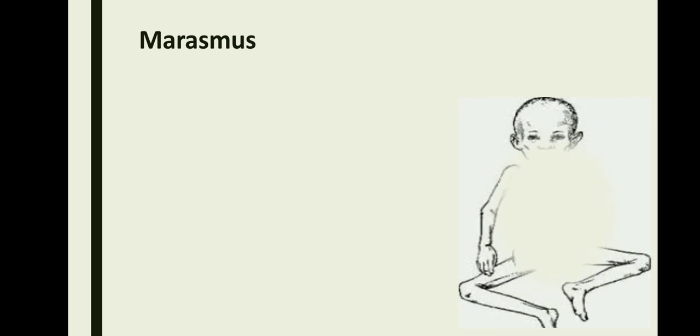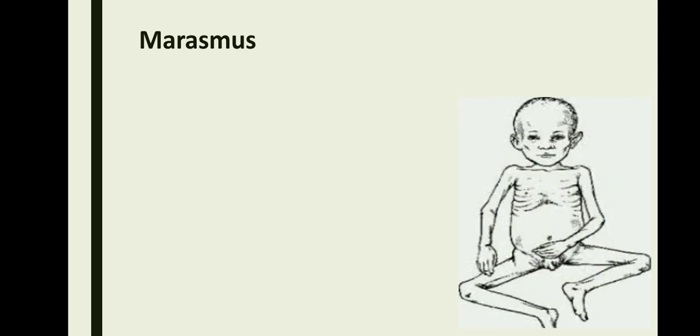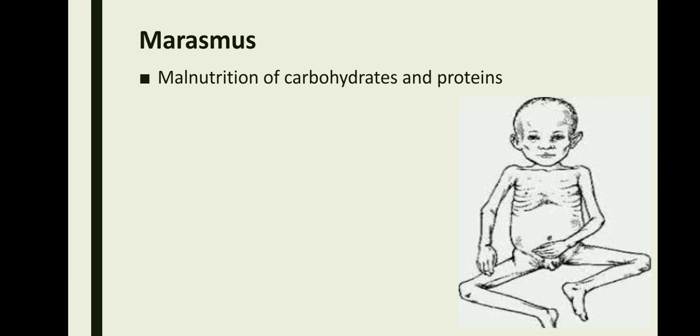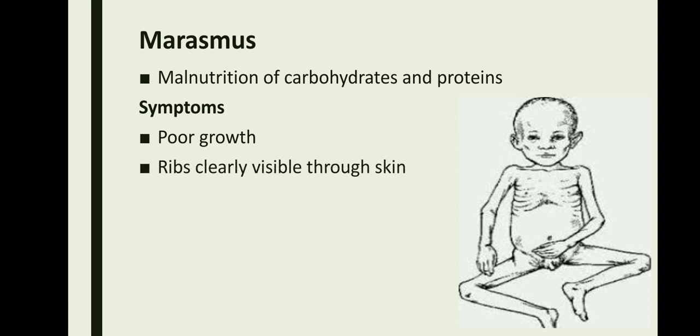The next disorder that we are going to be discussing is Marasmus. Marasmus is again a protein deficiency disorder, but it is not only because of proteins, it is also because of carbohydrates. So marasmus is a malnutrition of carbohydrates and proteins. Now let's take a look at the symptoms of the disease. The symptoms are poor growth, ribs clearly visible through the skin, and a decrease in subcutaneous fat. So what is this subcutaneous fat? It is nothing but a layer of fat which is present under your skin. So there will be a decrease in the subcutaneous fat.